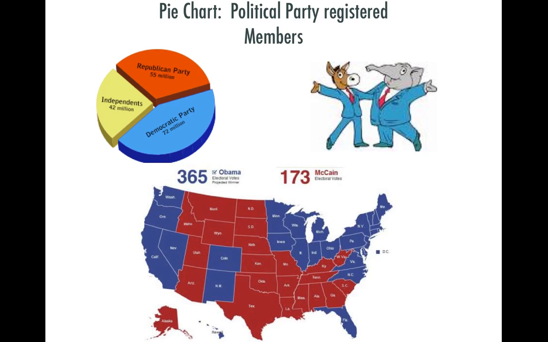Now if you go southeast, we don't call that area the southeast, we call that area the South. The South of the United States, as you can see, is predominantly red. They tend to vote Republican. Texas is the biggest Republican voting state in the United States, and they almost always vote Republican. However, there is a lot of data and information that says that's changing.